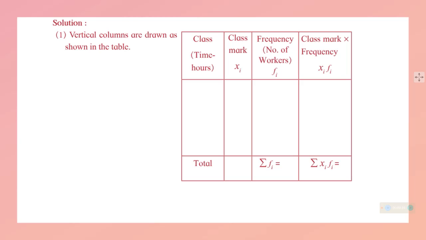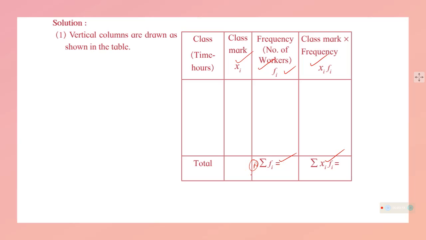Then we have class mark, which I told you, the class interval should be brought to a class mark. Frequency as always, number of occurrence, and multiply the class mark with frequency, you will get the total of the frequency into the occurrence, and n will be here, this will be nothing but n only.